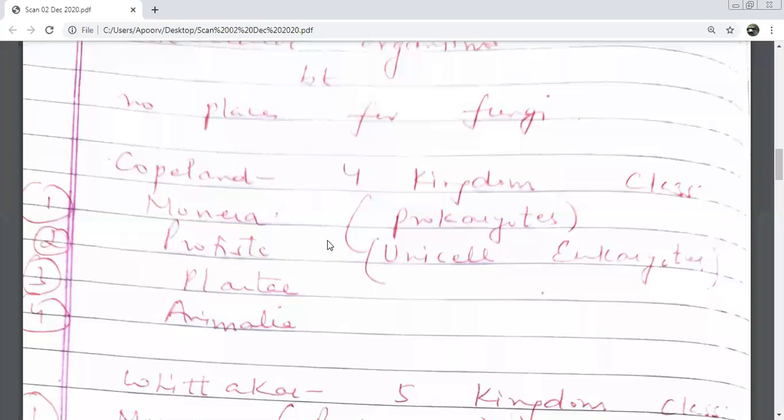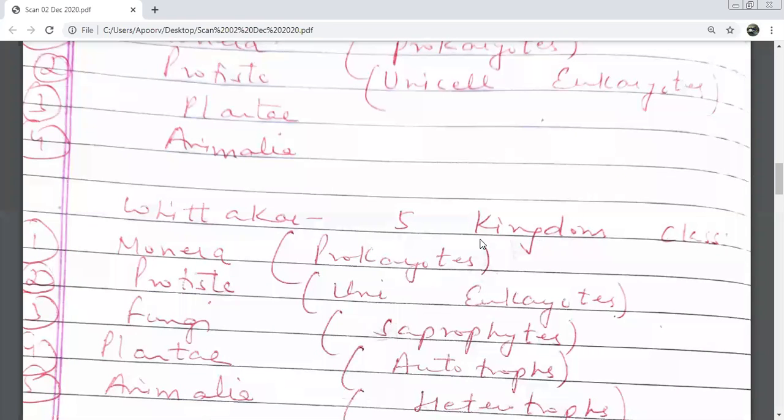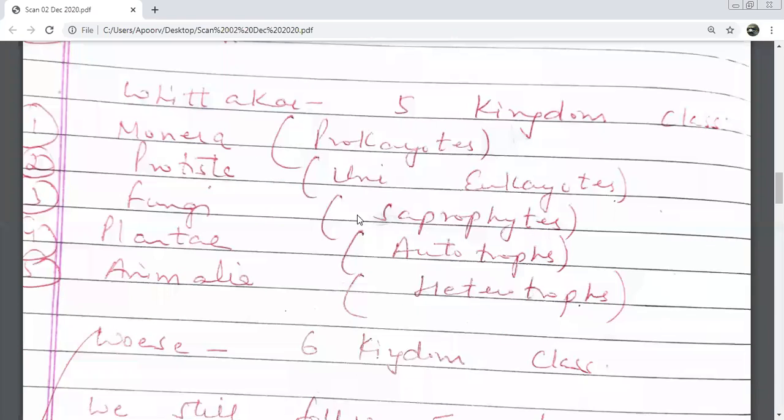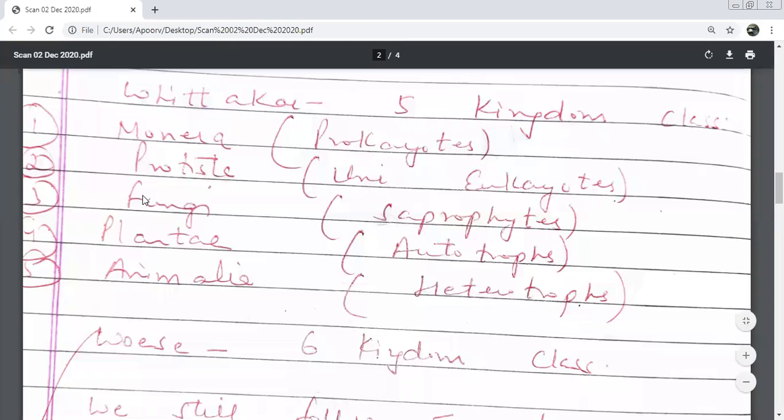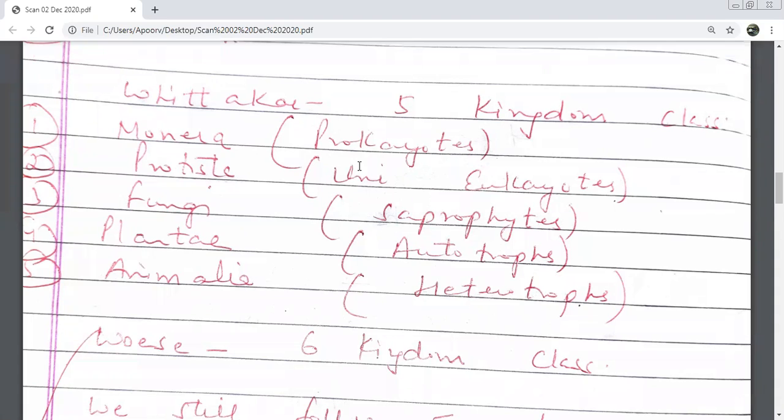Now we came to the fifth person, that is Whitaker. So 5 kingdoms. Whitaker is the fifth person we are talking about. So 5 kingdom classification. Monera, Protista, Plantae, Animalia पहले से थे. He just added fungi in it, जो अभी तक कहीं पे fit नहीं हो रहा था. Beta, Monera, you told me are prokaryotes. Protista are unicellular eukaryotes. Plantae are autotrophs. Animalia are heterotrophs. And fungi are saprophytes. So he put these saprophytes in a separate category, which he called fungi.